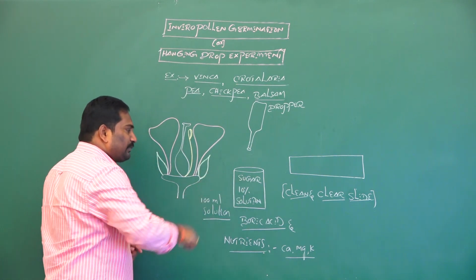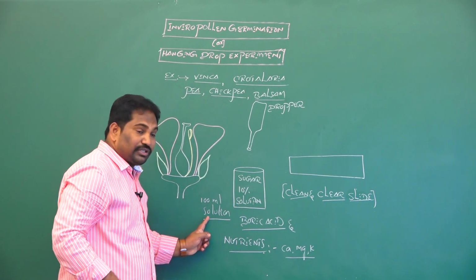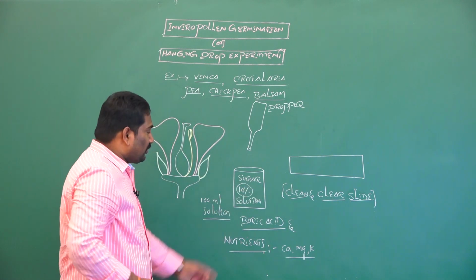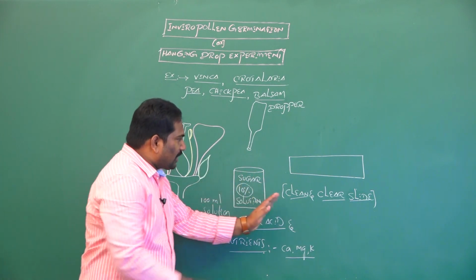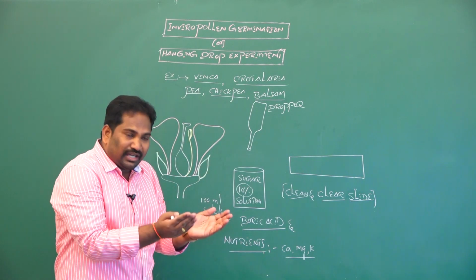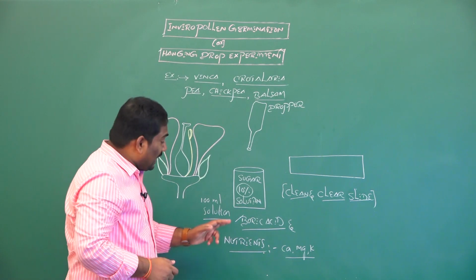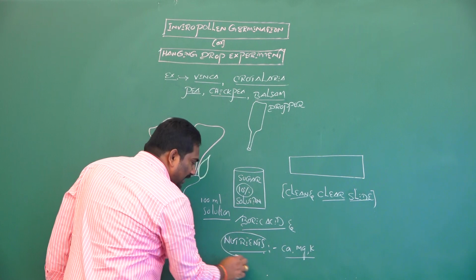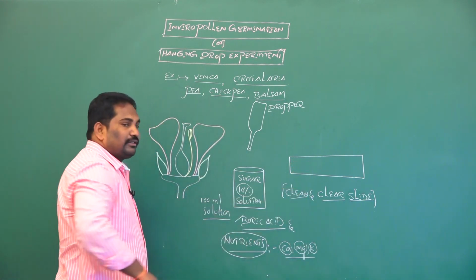So we prepare a 10% sugar solution and a very clean glass slide, and we collect a chemical substance, boric acid. It has antiseptic properties, and we collect nutrients like calcium, magnesium and potassium.